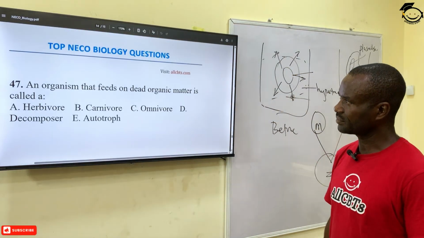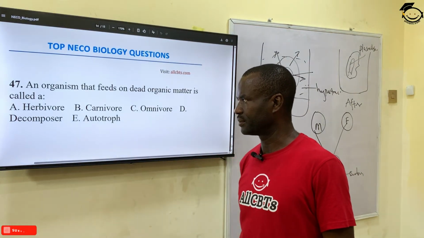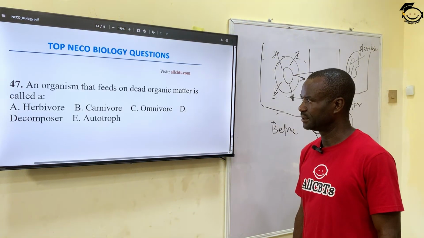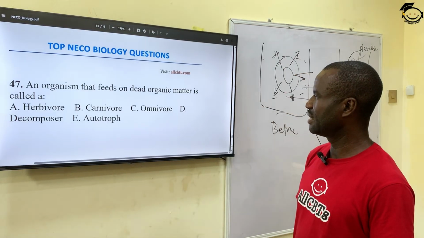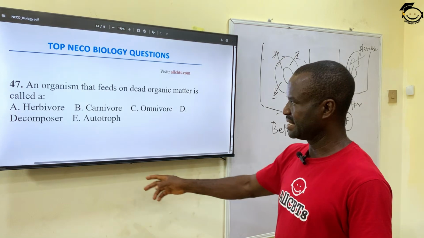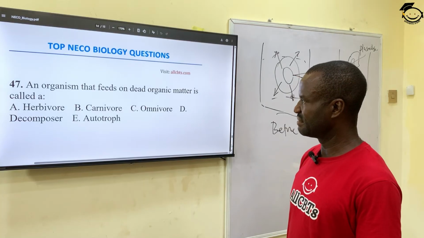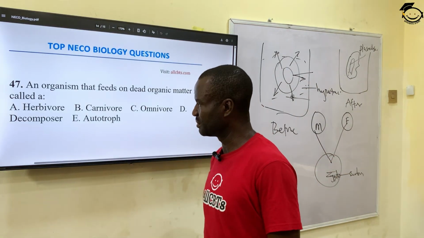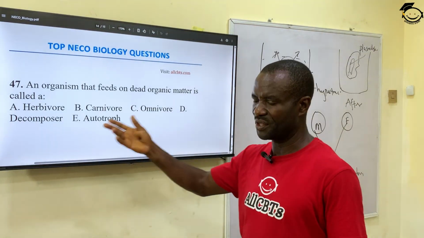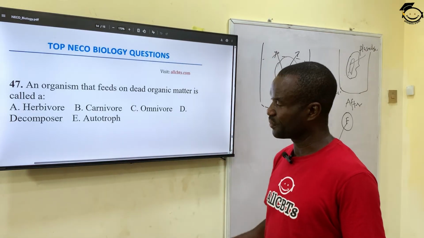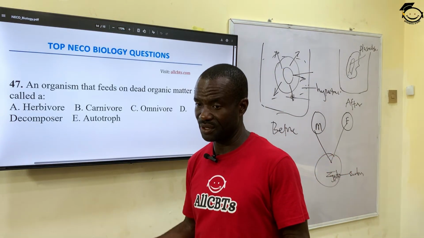Number 47. An organism that feeds on dead organic matter is called A, herbivore. B, carnivore. C, omnivore. D, decomposer. And E, autotroph. The correct answer is D, decomposer. Decomposers are also known as saprophytes. They feed on dead organisms. Carnivores are organisms that feed on animals, on flesh. Omnivores feed on both plants and animals. Autotroph is simply a way in which green plants manufacture their food, while herbivores feed on herbs.